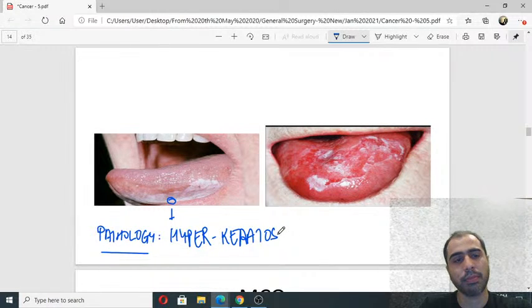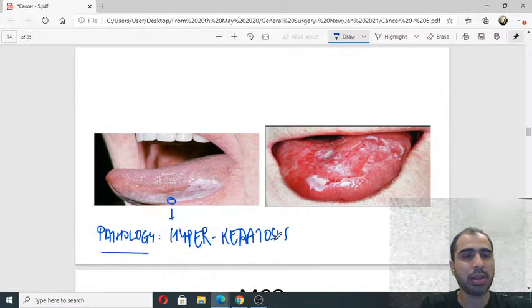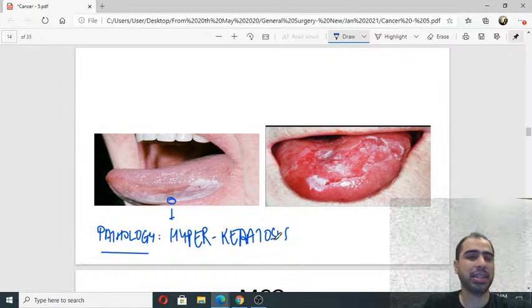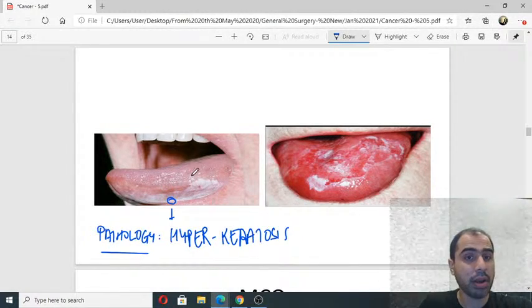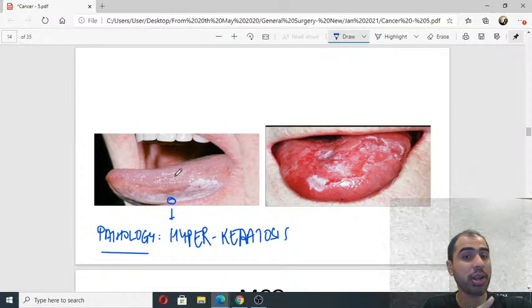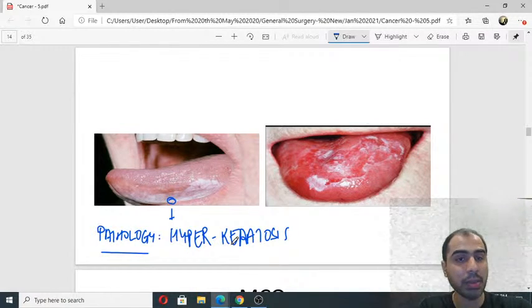Hyperkeratosis. Alright, that is the hallmark. I mean, hyperkeratosis means nothing. There is nothing significant when I say hyperkeratosis. But remember, your oral mucosa is non-keratinized. So if I see keratosis, it is pathological. But it can't be characterized pathologically. This is the meaning of the term cannot be characterized.